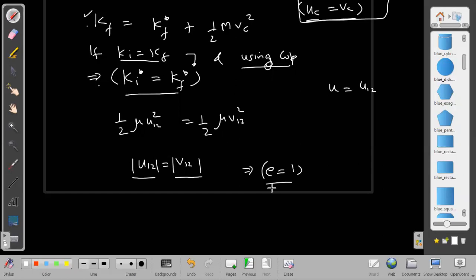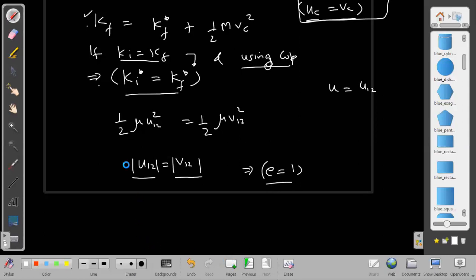Is it understood now? Yes, sir. So I taught two things here. Not only did I want to prove that E is equal to 1 for such cases, but another relation is also significant here: the kinetic energy can always be written as half of M, the total mass, into VCM square, plus the kinetic energy in the center of mass frame. That we can always do.